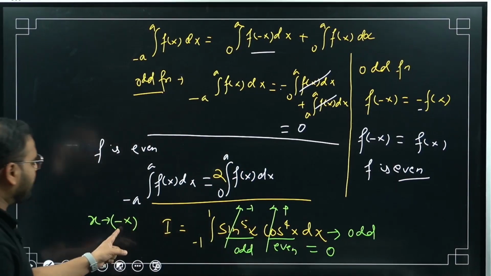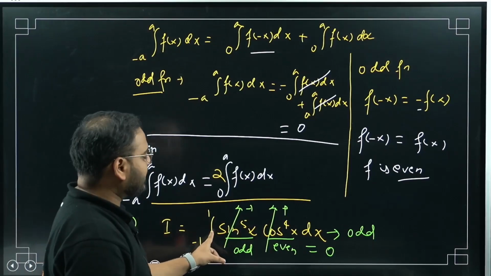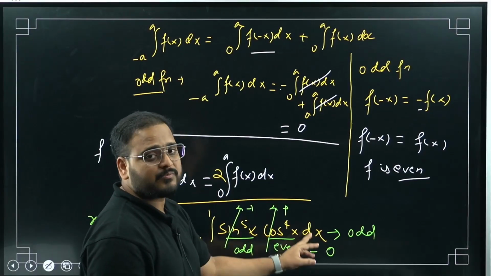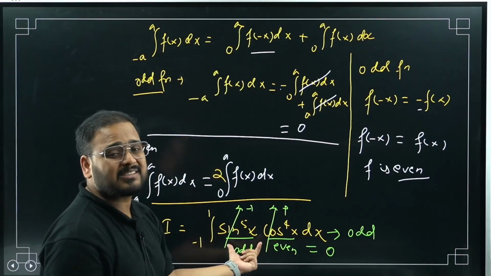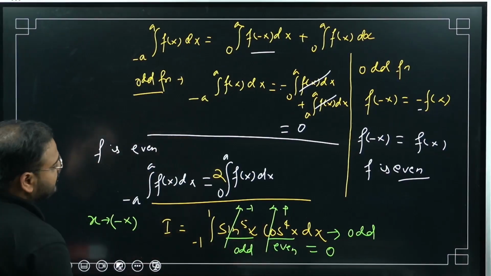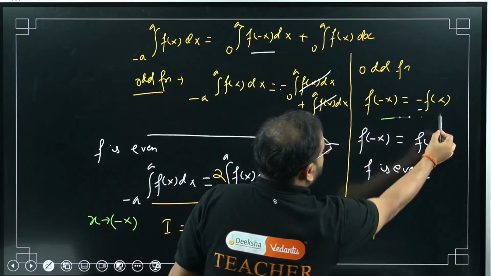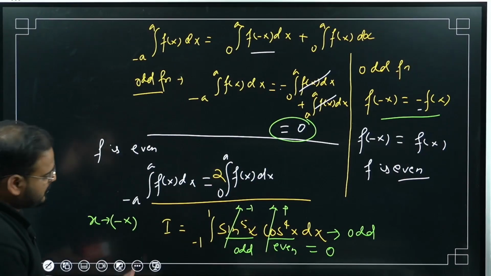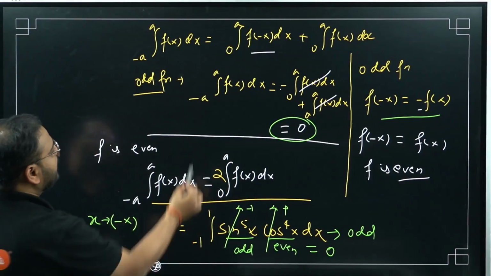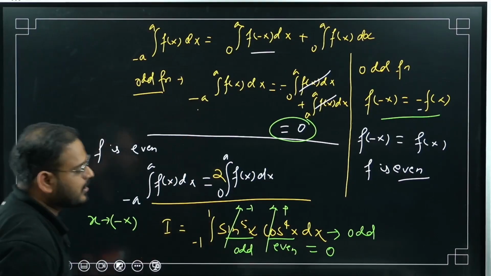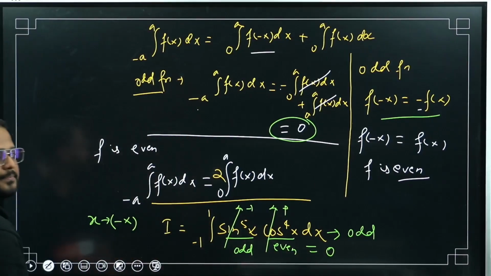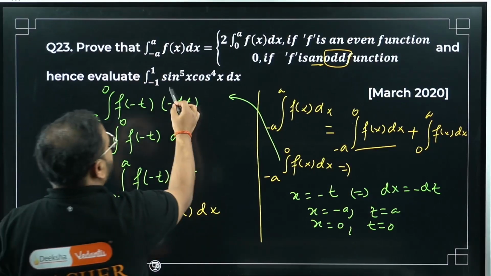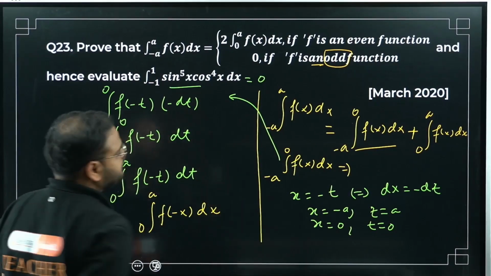Replace x as minus x. This is going to get minus sine power 5x, and this will be the same thing, cos 4x. So it's replaced and coming as the same thing. So the odd condition is true. Odd means integration is 0. So this whole thing will be minus a to a, so minus 1 to 1 you'll have 0 as the answer. Have a look. So the answer is 0. Question number 23. This part is coming as 0, sir.